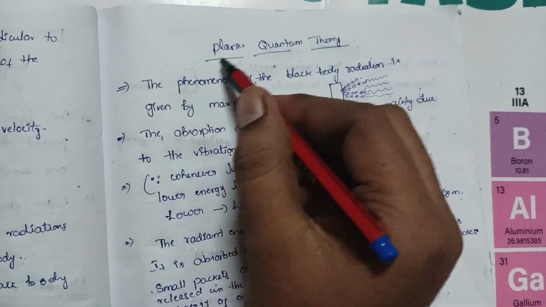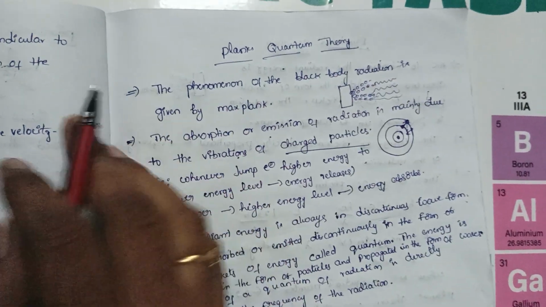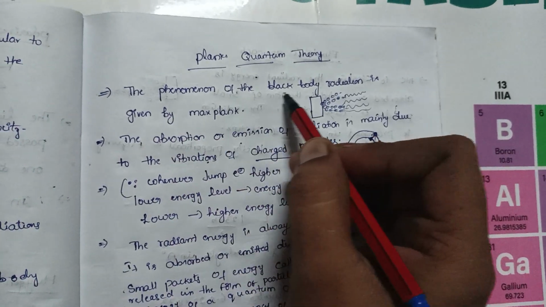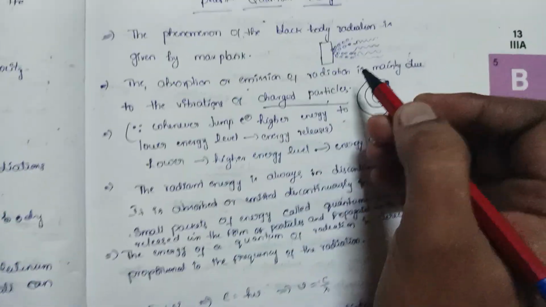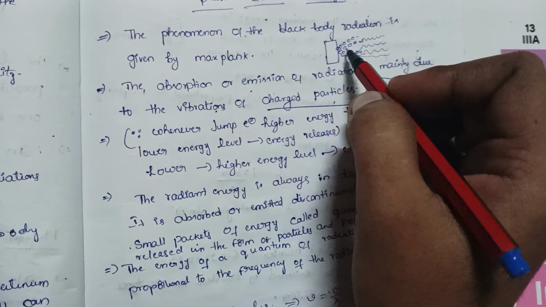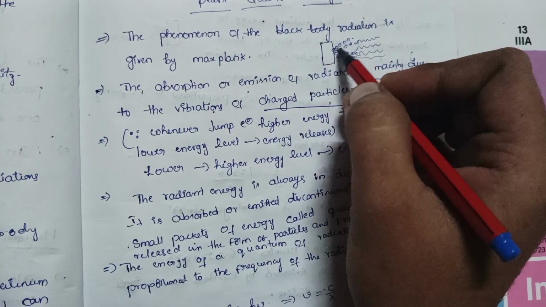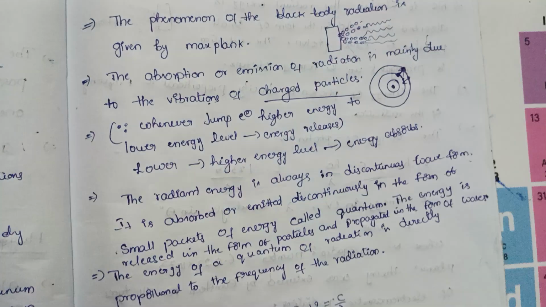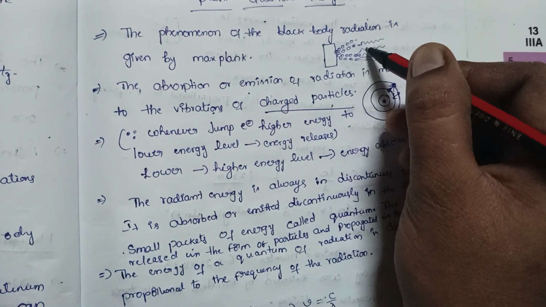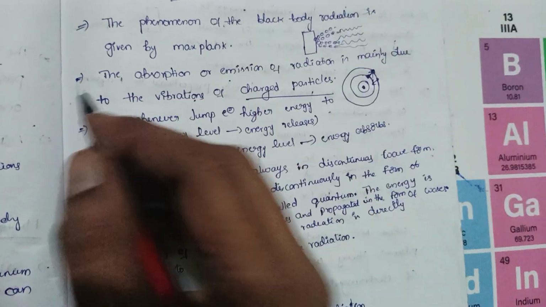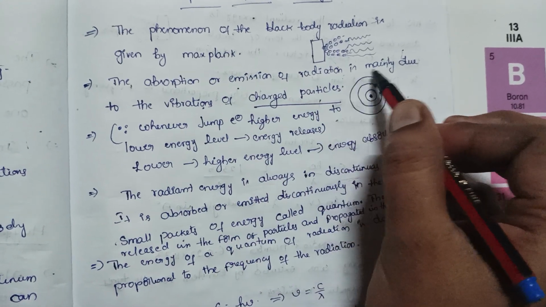Next theory is Planck's quantum theory. The phenomenon of black body radiation is given by Max Planck. If we take an object, the radiation is released in the form of particles and propagated in the form of waves. The absorption or emission of radiation is mainly due to